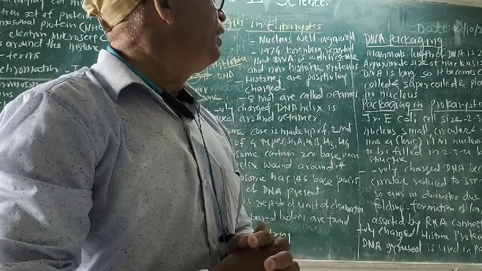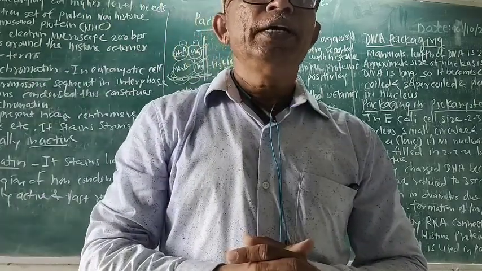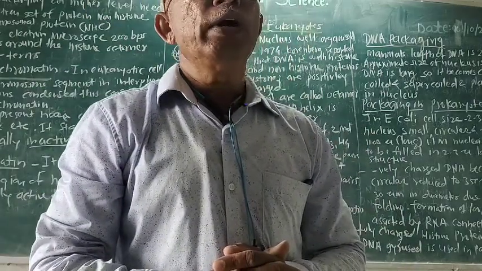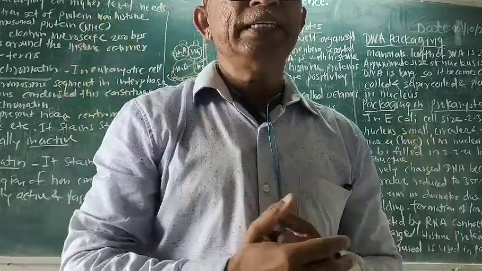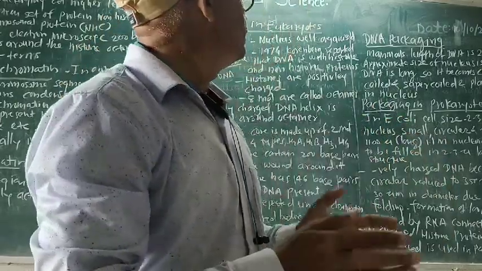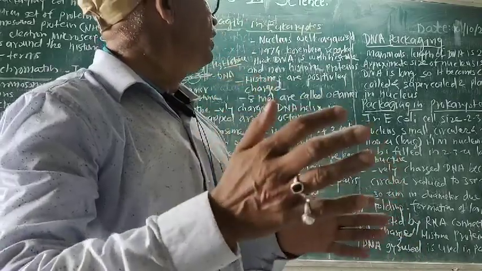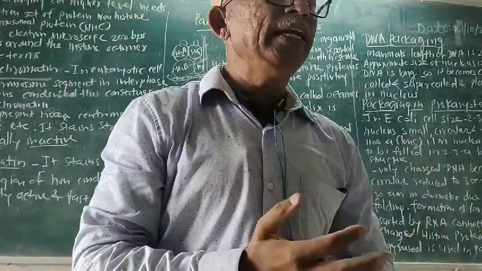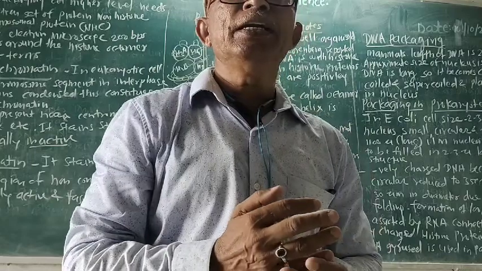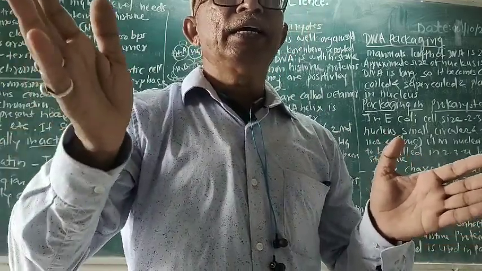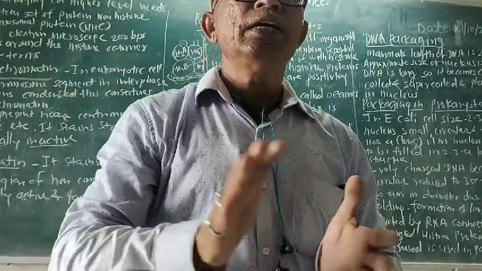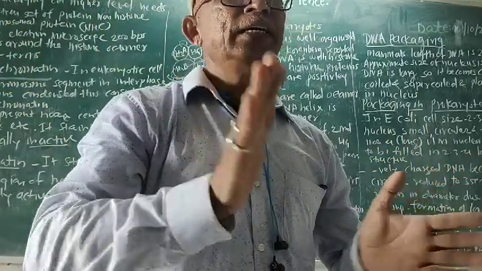So DNA is long, it becomes condensed, coiled and supercoiled, and it is placed inside the nucleus. Due to the coiling and supercoiling, it becomes possible to place a structure like DNA, which is long, in the nucleus.